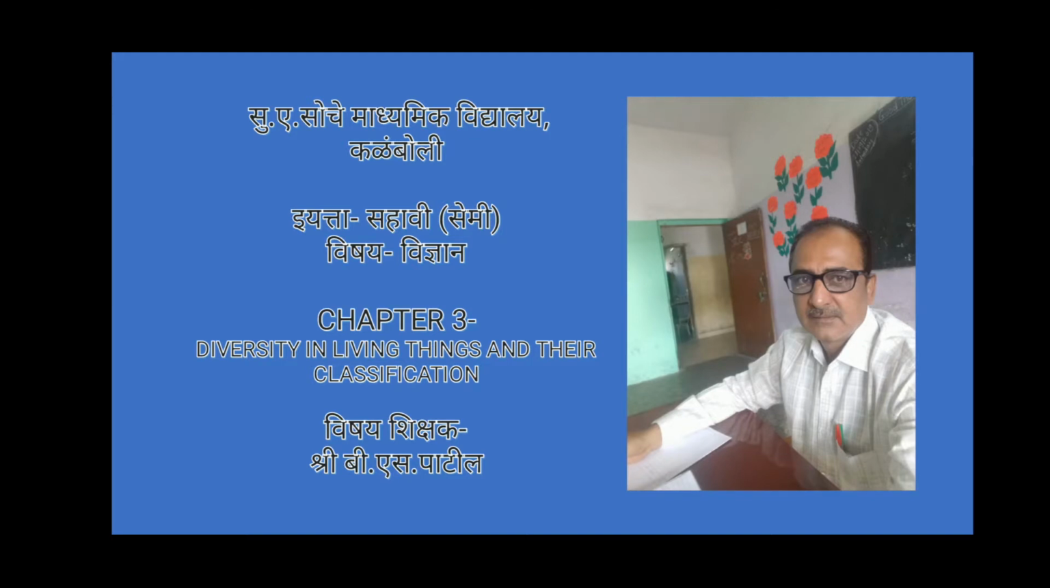Welcome students. Already we have seen two lessons of science. First, natural resources: air, water and land, and second lesson, the living world. Now we study the third chapter, diversity in living things and their classification. If you have the textbook, then open your textbook. If you have no textbook, then learn seriously what I explain. Okay.